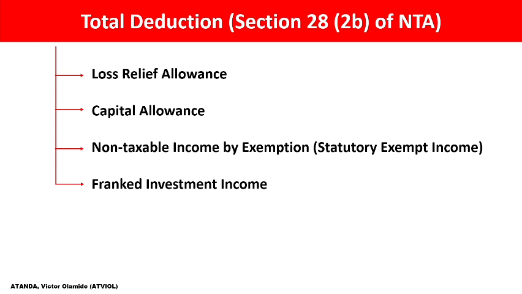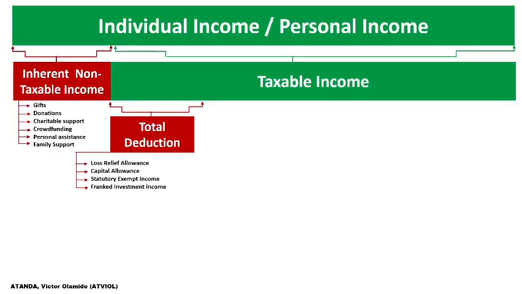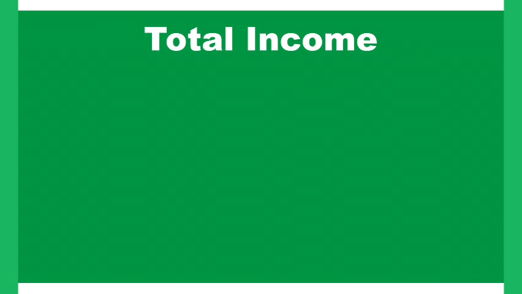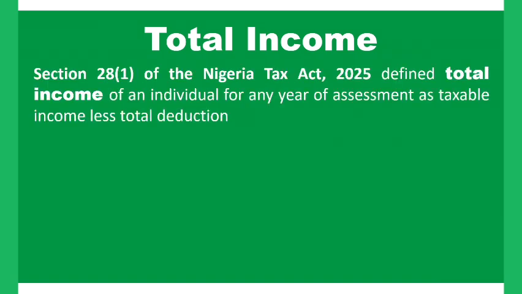So these total deductions that we said constitute what we call loss relief, capital allowance, statutory exempt income, and frank investment income. When we subtract them from your taxable income, it results in what we call our total income. That is why the law says that the total income, according to section 28 subsection 1 of the Nigeria Tax Act 2025, is defined for an individual for a year of assessment as the taxable income less total deduction.